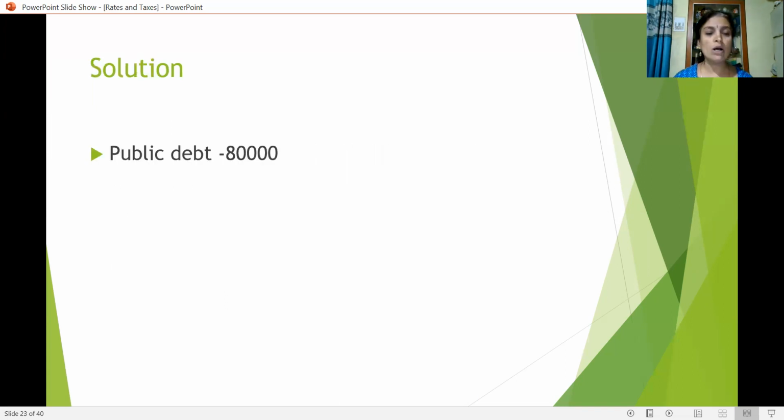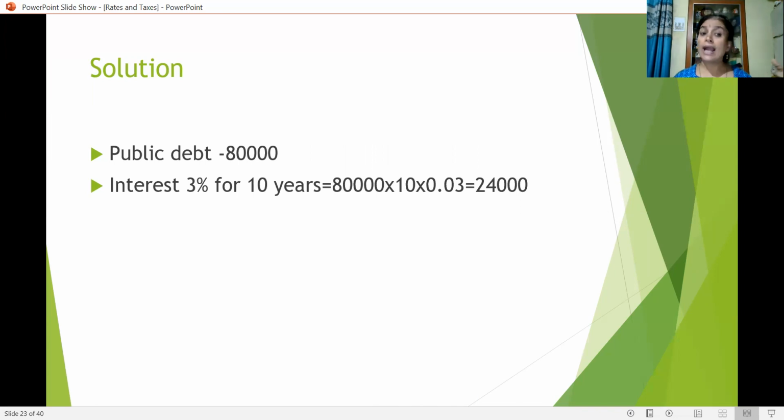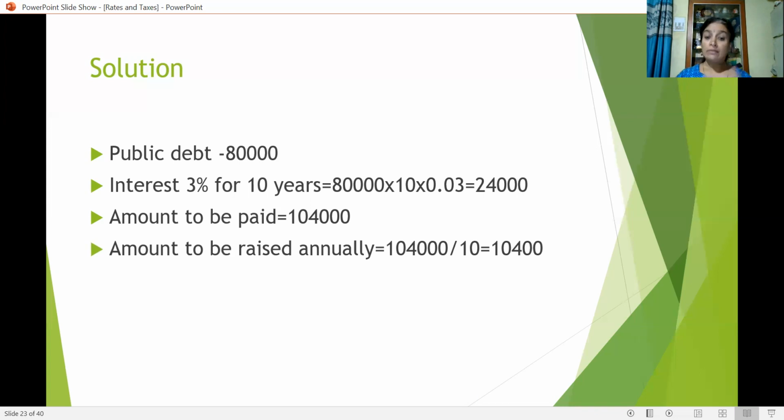That is public debt, how much? 80,000. Interest at 3% for 10 years. So 80,000 into 10 into 0.03, that is 3%. So we have to incur 24,000 interest. Principal amount 80,000, interest amount 24,000. So totally how much? 80,000 plus 24,000, that is 1,04,000 is required. Okay, we have understood how much is required.